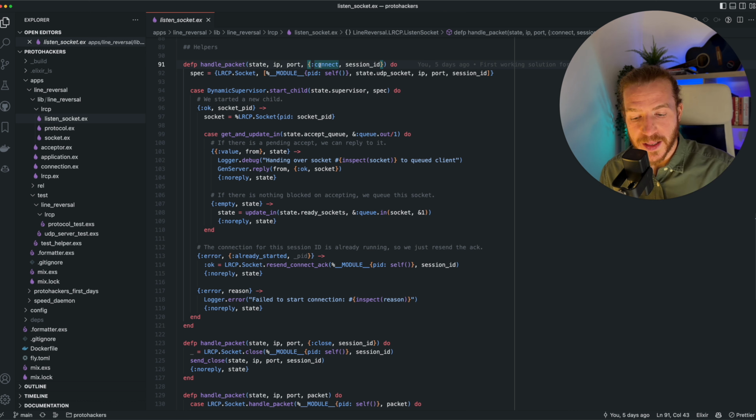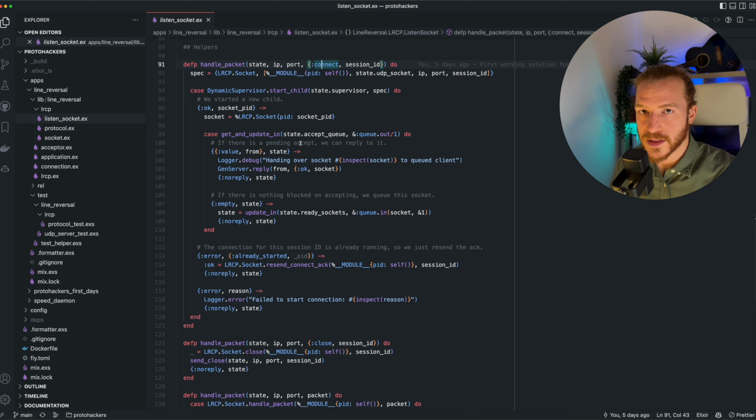So we essentially place the process into an accept queue and pop it off as soon as a new UDP client connects. So when a new UDP client connects, if it's a new client at least, then we try to get an Elixir handler process out of the accept queue, and if it's there, we hand the socket to that process. Otherwise, we queue the socket. So essentially, they are mirror images of each other.